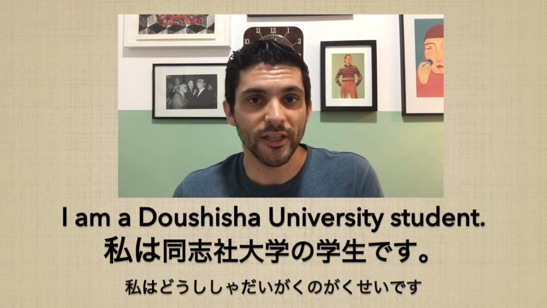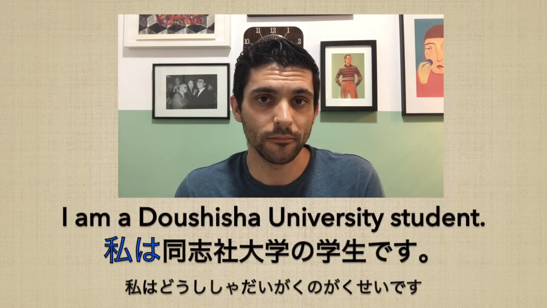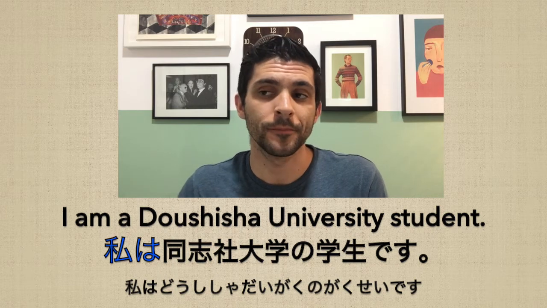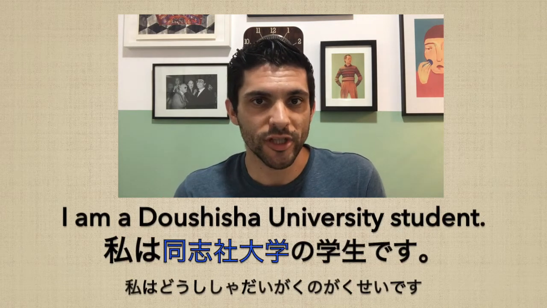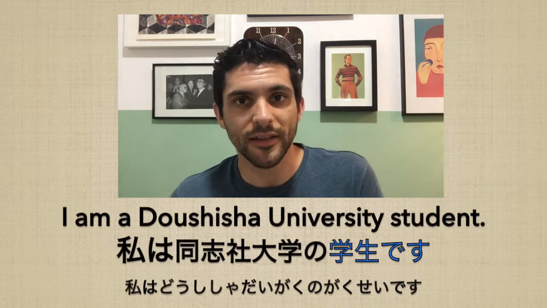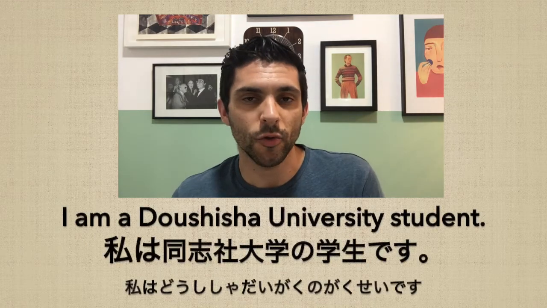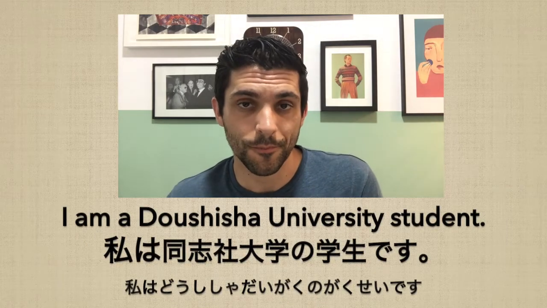Okay, so using the knowledge that we've already learned in the previous lessons, let's make that sentence a little bit longer. So, 私は同志社大学の学生です。So, 私は, we're talking about me, I. Then we have 同志社大学, Doshisha University, 学生です. Student, I am, right? So, I am a Doshisha University student.